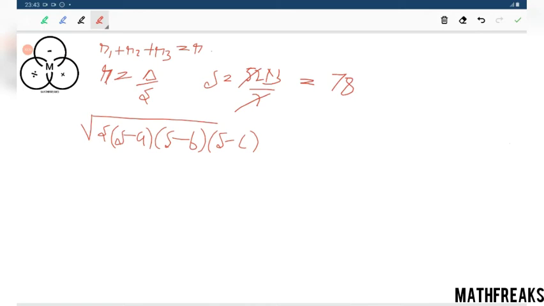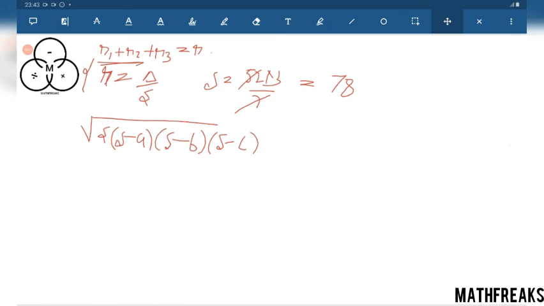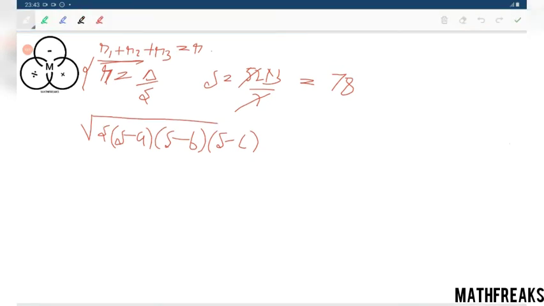S is 78. Now put this value, you will get R, which is equals to R1 plus R2 plus R3. I think that R is 15. That's why its answer is 15.